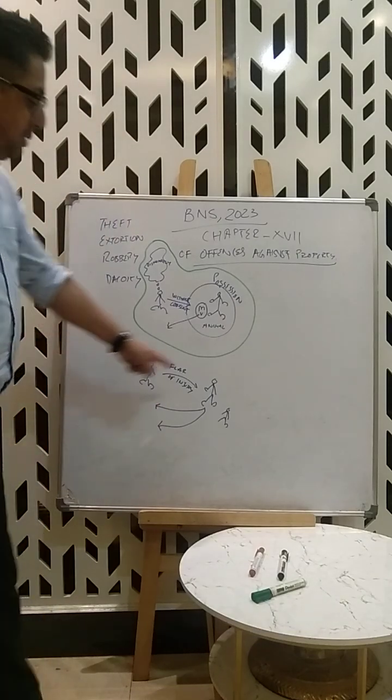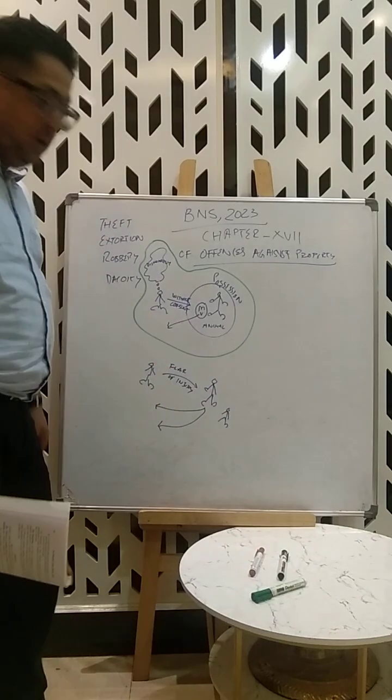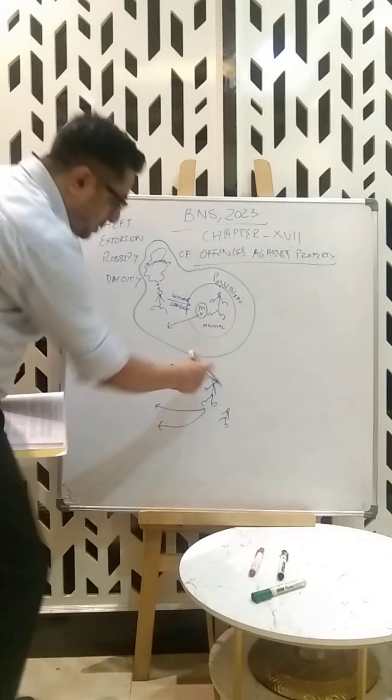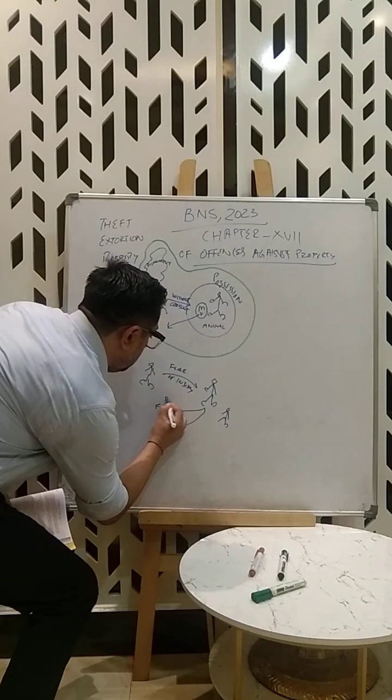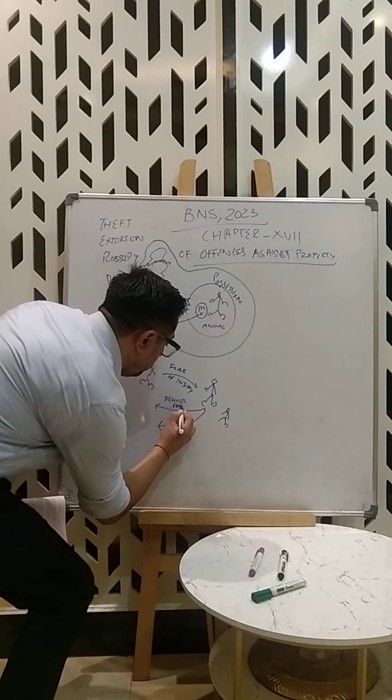Now he puts this person or some other person known to him in fear of injury and causes this person to deliver property